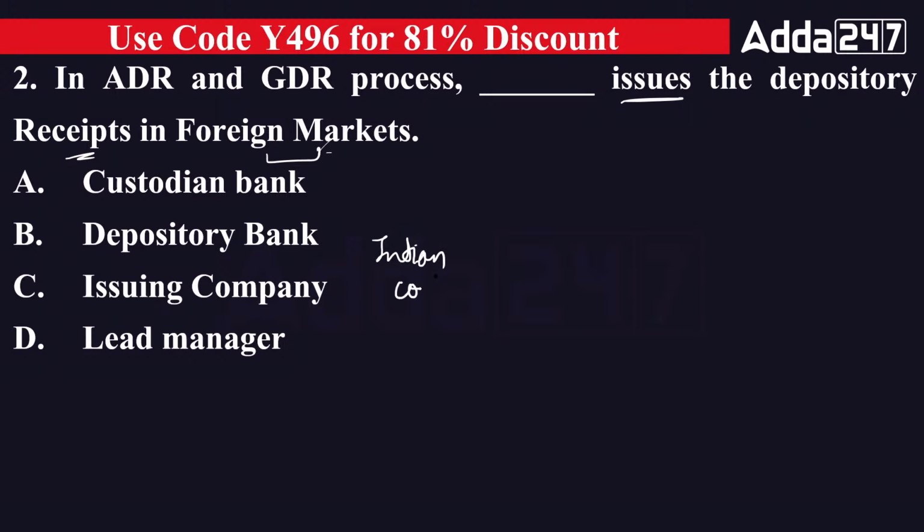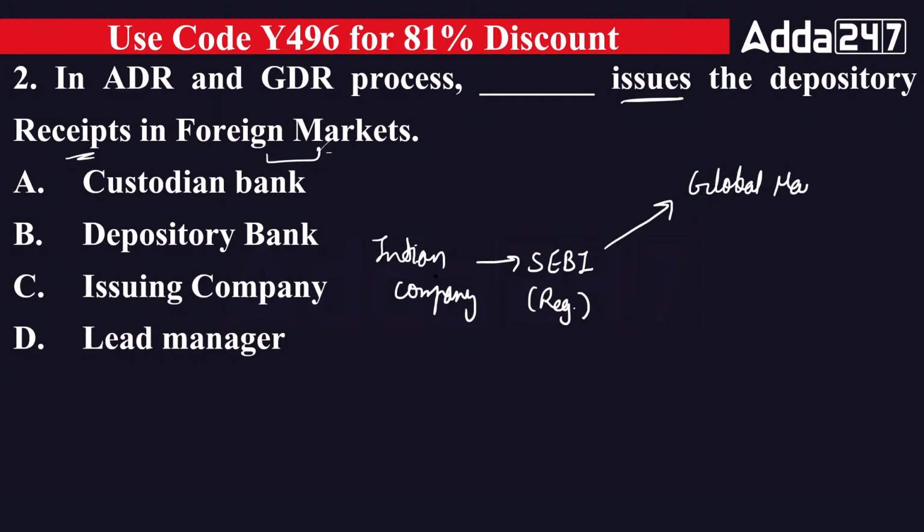Whenever an Indian company wants to issue its shares, the company has to go to the SEBI and has to be registered with the stock exchange. After registering, if the company wants to issue its shares in the global market, except America, the company issues the GDR in the global market.